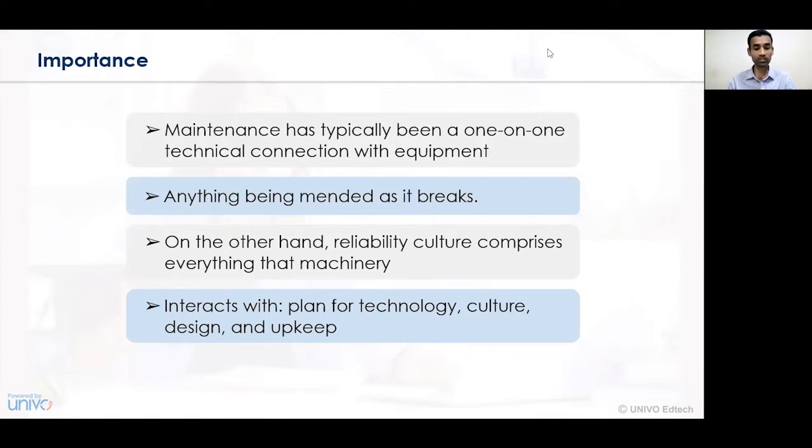Interaction with the plan for technology, cultural design, and upkeep maintenance. So we must have a proper design plan and a strategy for the upkeep maintenance of the machinery, which will help to develop a proper strategic plan for the maintenance of goods, services, commodity, and the machinery that we are using or implementing.